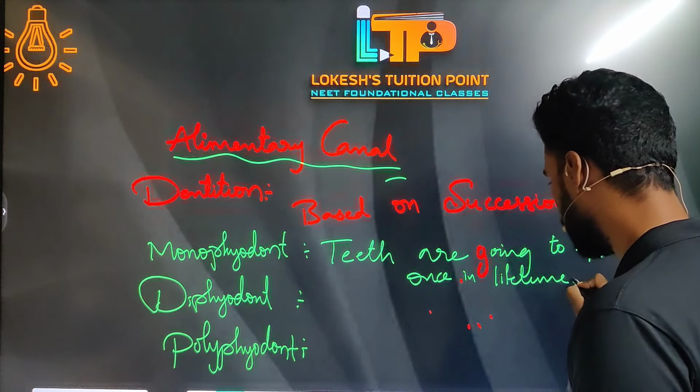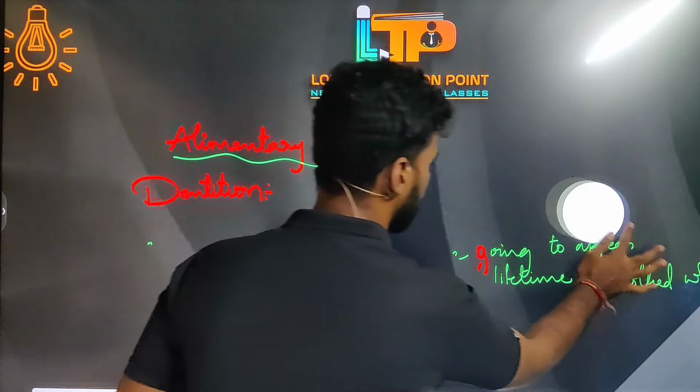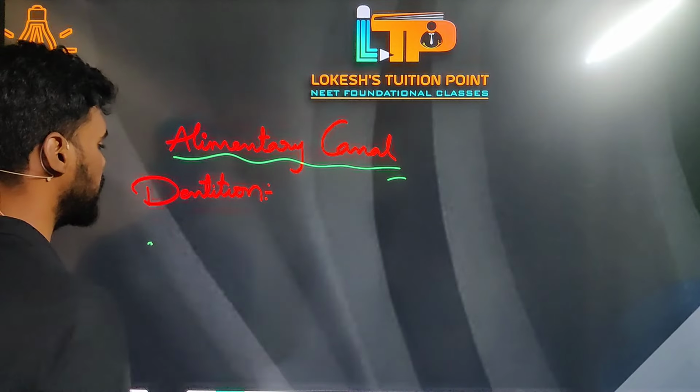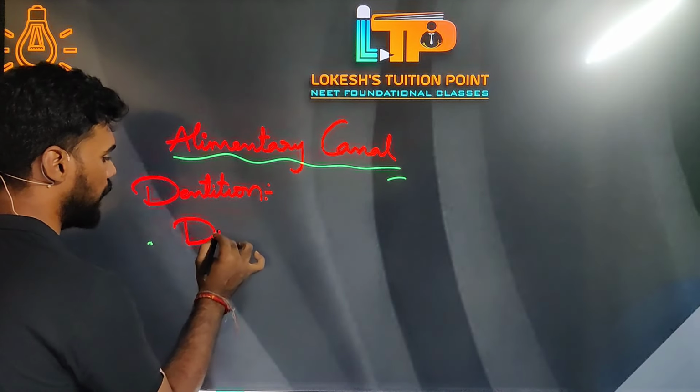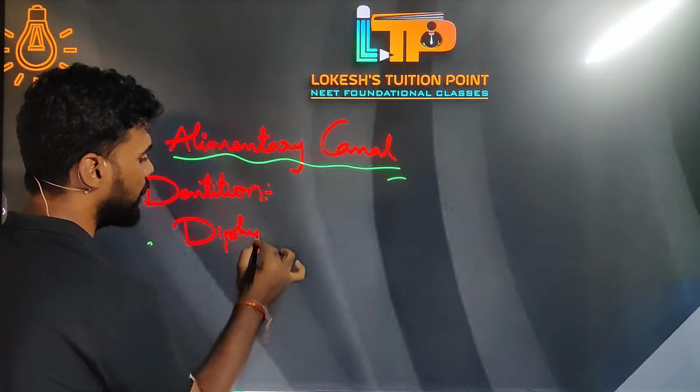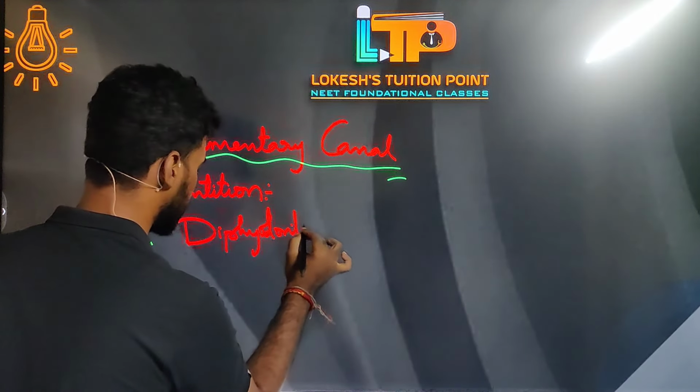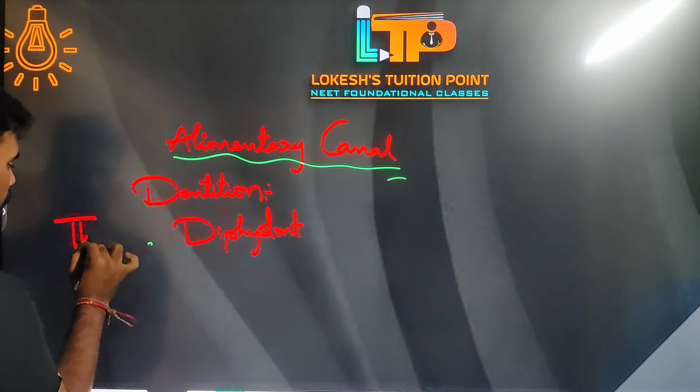We said that in humans we have diphyodont teeth. Let's see what the two types of teeth found inside the human are. Let's write down what kind of teeth we have. Based on succession we have thecodont.